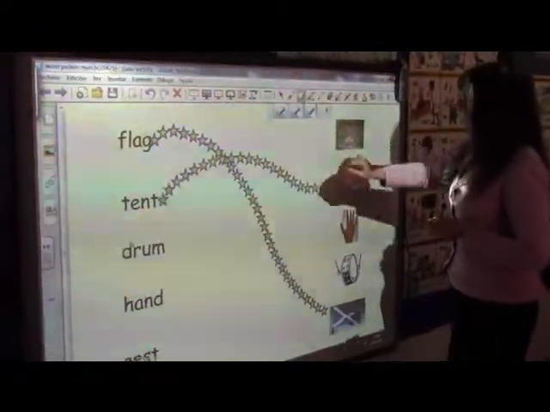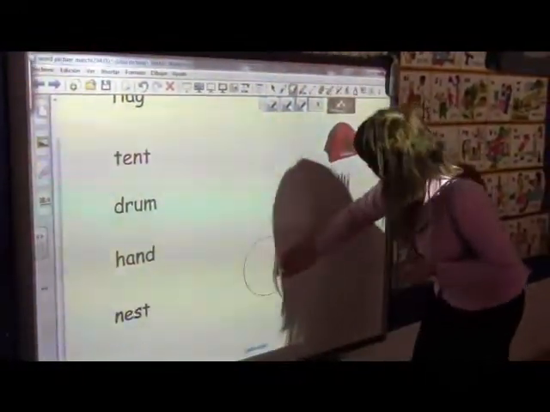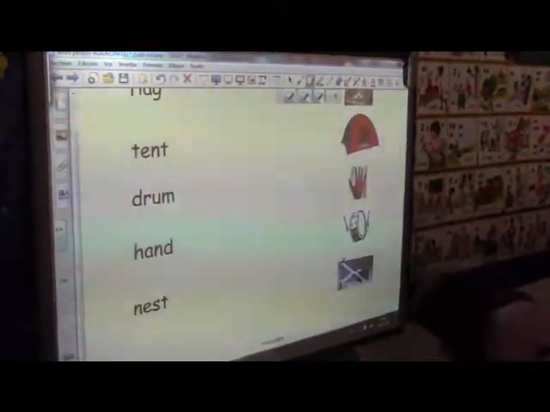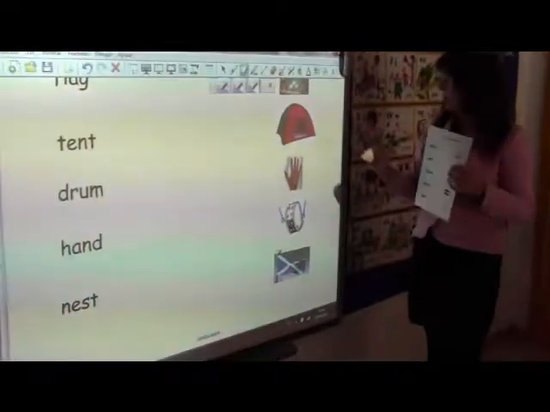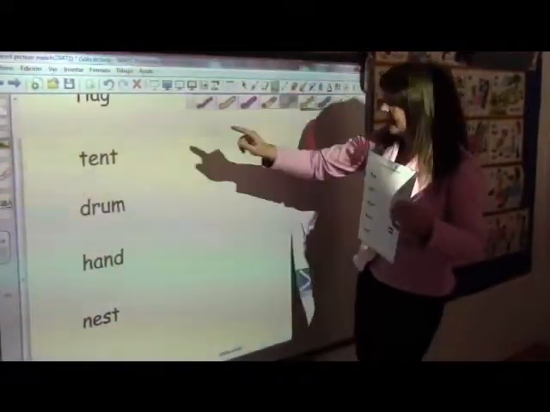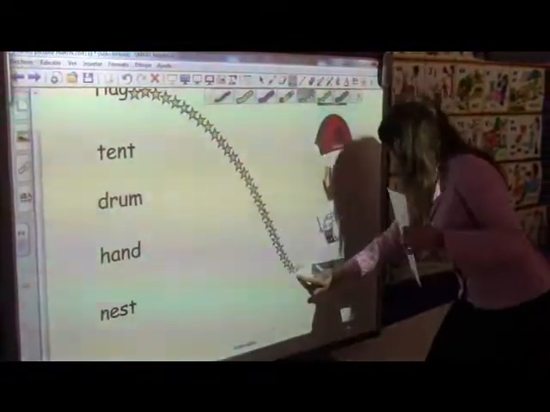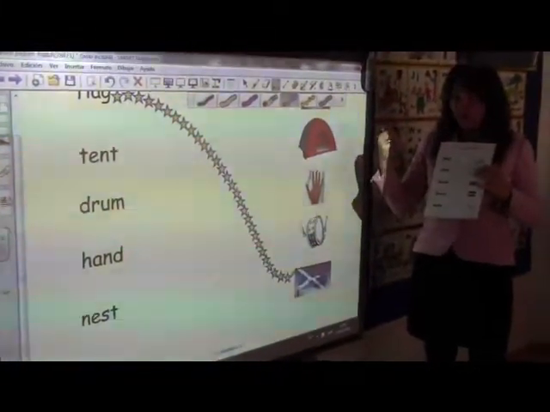Then we'll rub out all of this information. The children do their worksheet on their own. Then they come out to the board and they check the answers, okay? So they do it themselves, they find flag, etc. Check their work here against the work here.